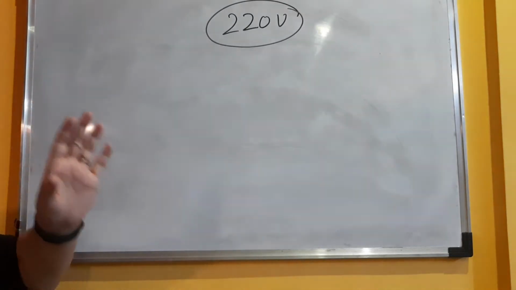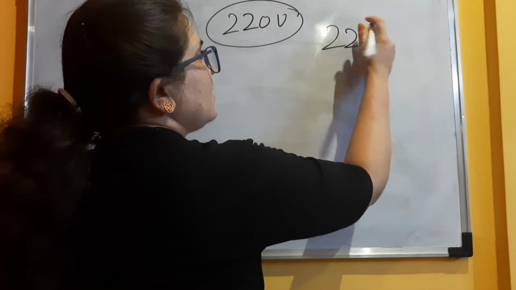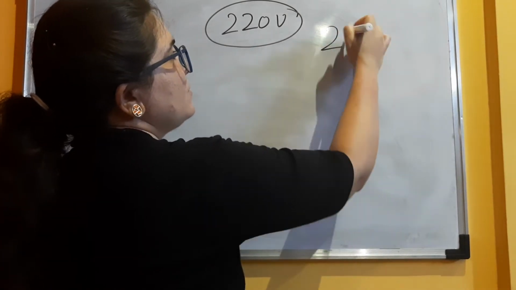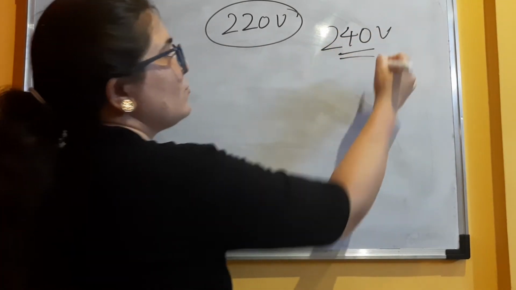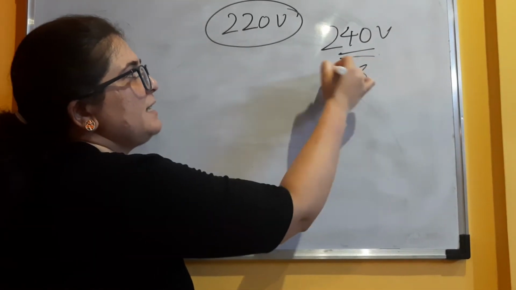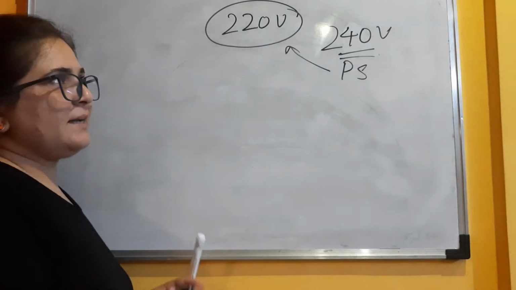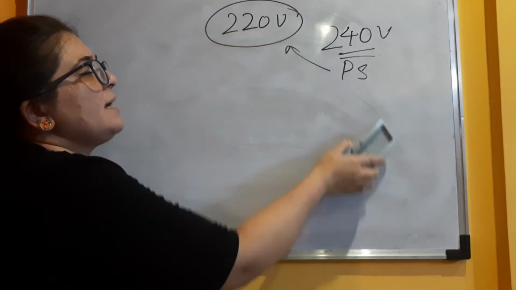So 220 is what we are receiving at our end, but the supply from the power station is actually 240 volts. So from the power station, when it is coming to our house, almost 20 volt gets lost, and 220 is what we are getting.